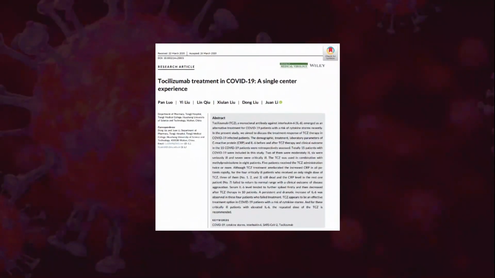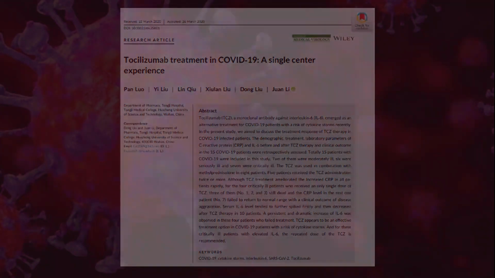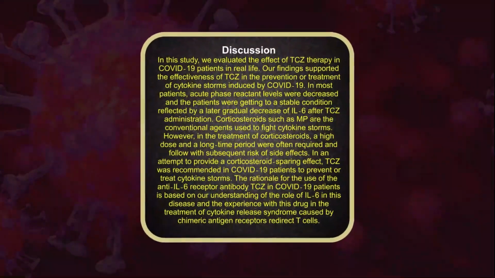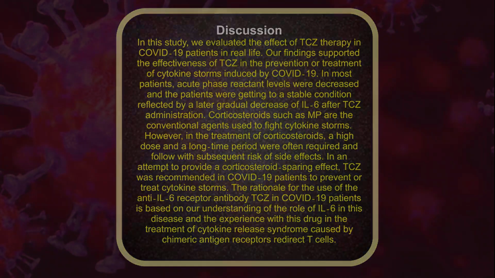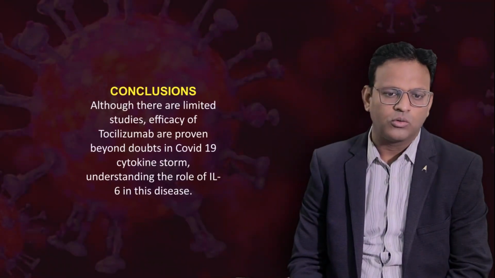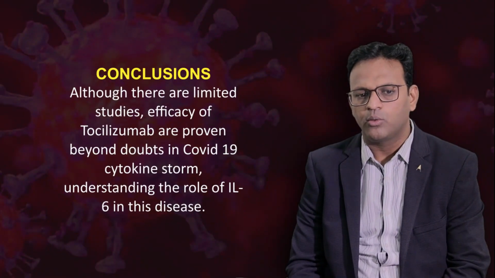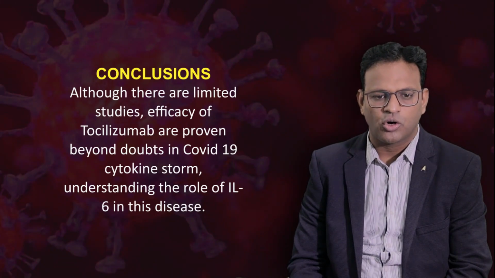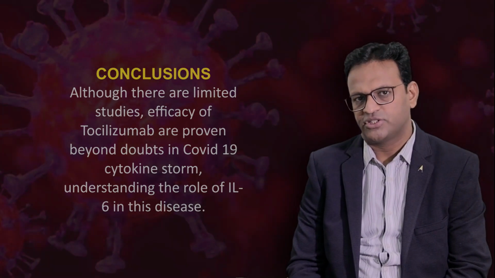So this is the research article, tocilizumab treatment in COVID-19, a single center experience. This paper suggested that the patients who had cytokine storm had a significant improvement once they were given tocilizumab. So our conclusion is, although there are limited studies, the efficacy of tocilizumab is proven beyond doubt in COVID-19 cytokine storm, understanding the role of interleukin 6 in this clinical manifestation. So we do recommend the use of tocilizumab in a patient with cytokine storm.